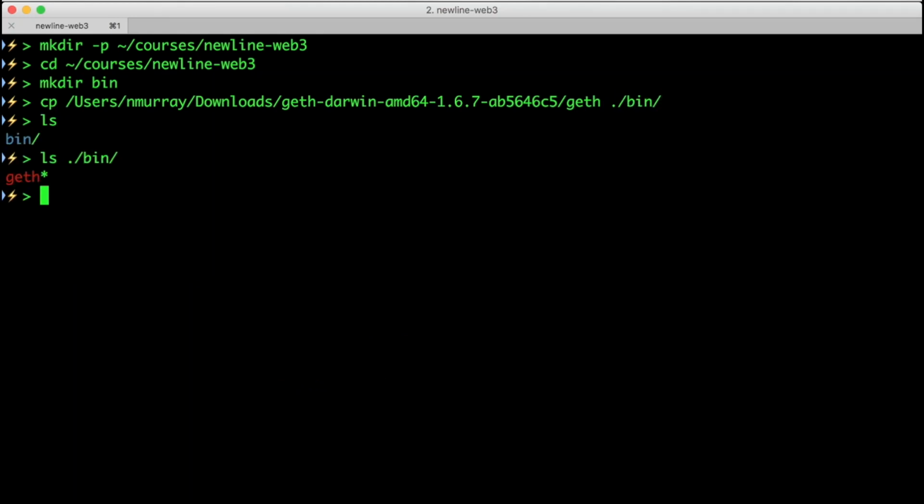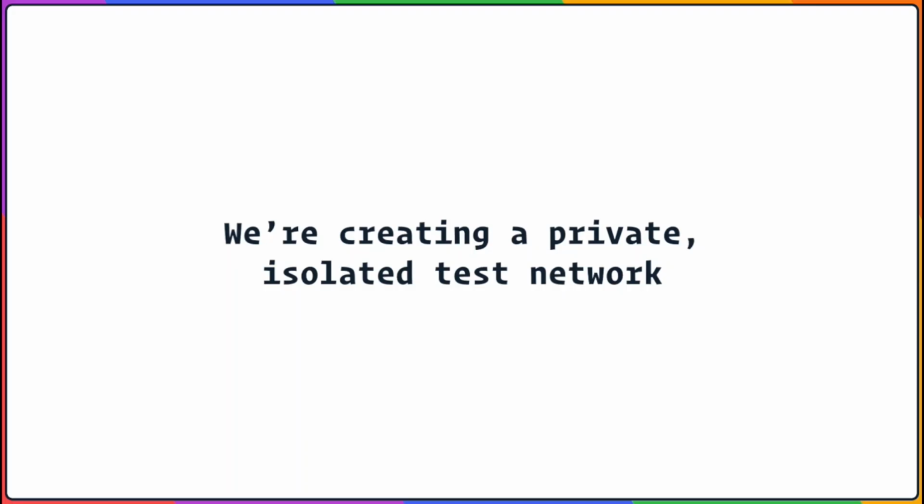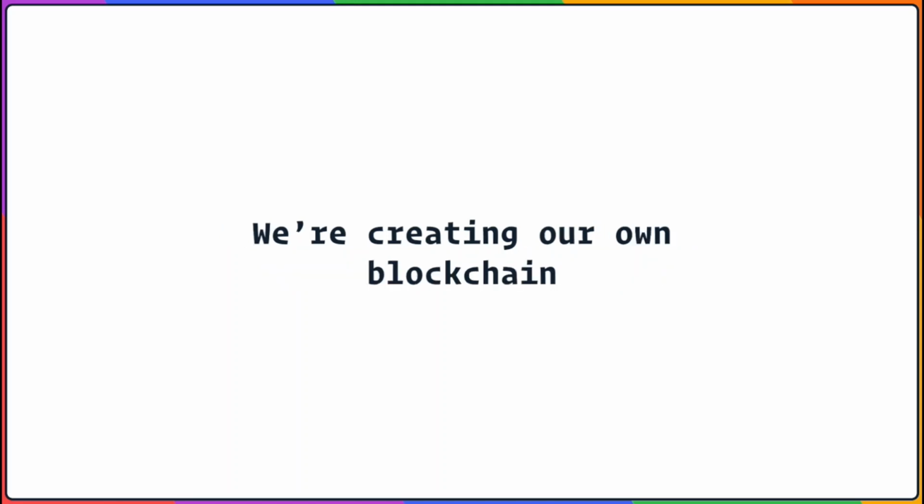Now that we have Geth, we need to do some initial configuration. For our private node, we are not joining the production Ethereum network. We're not going to download the history of everything that has happened in the Ethereum network thus far. Instead, we're going to start our own private network. We're going to start with a clean slate. This clean slate means that we are creating our own blockchain. I know that we haven't talked about what a blockchain is or how it works, but we will.